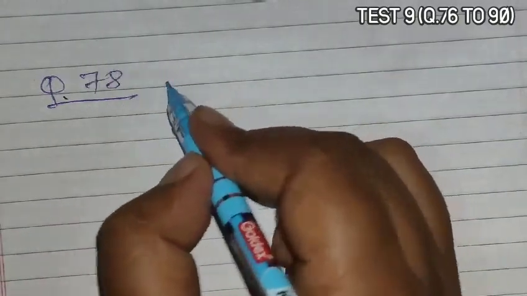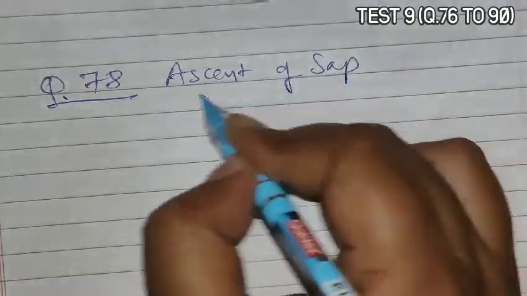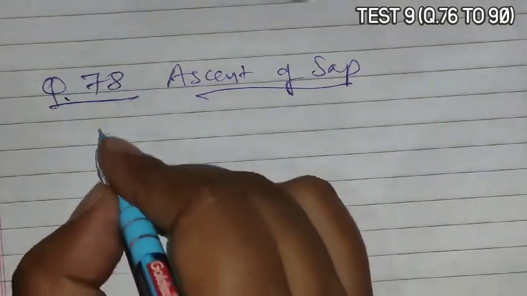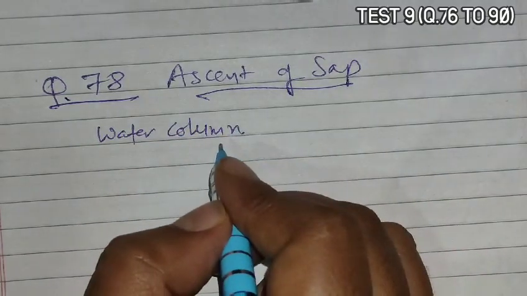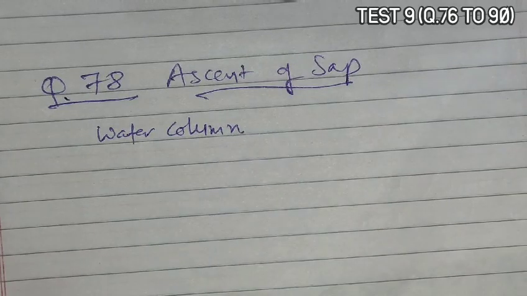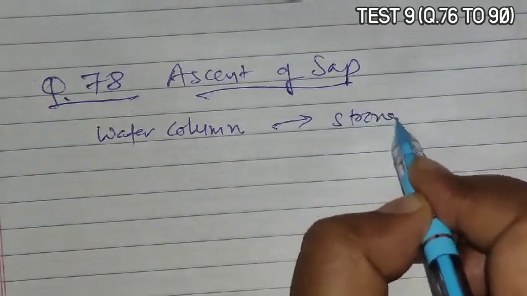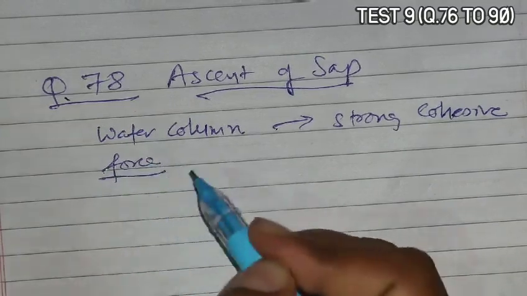Next, question 78. It asks: ascent of sap is due to which force? So when we talk about a water column, that water column remains intact despite gravitational pull, because water molecules have a strong cohesive force, due to which the water column is maintained.